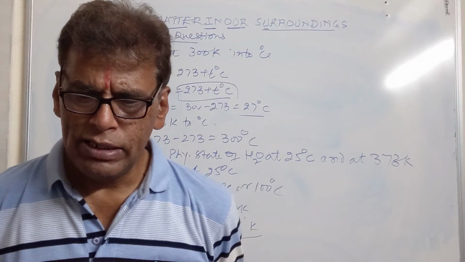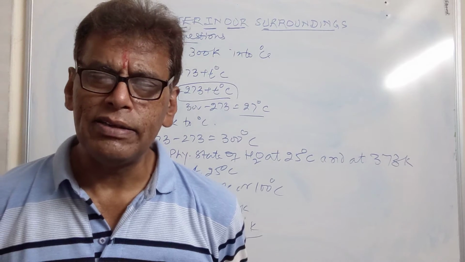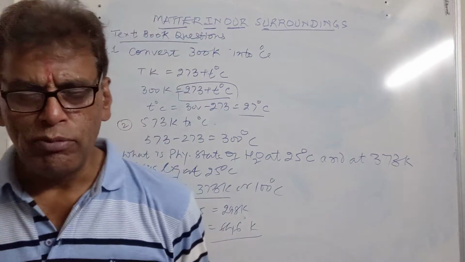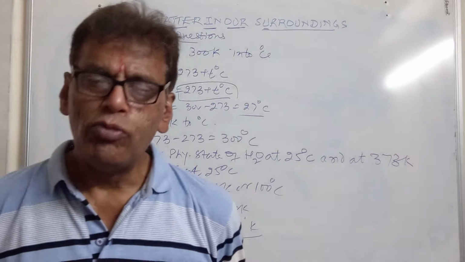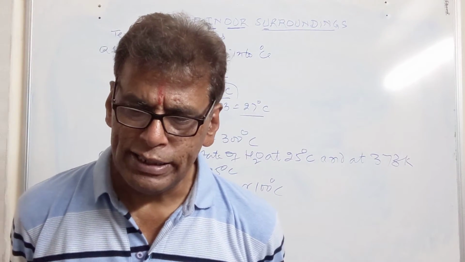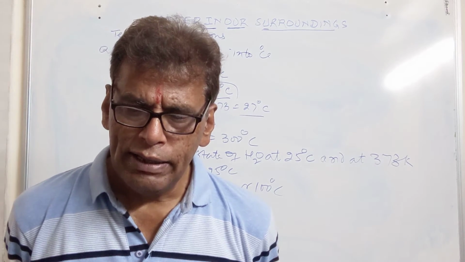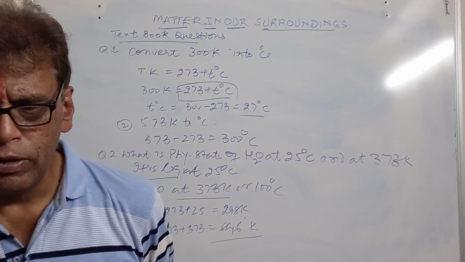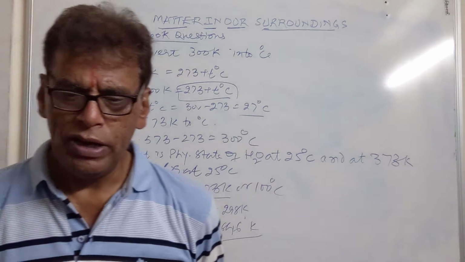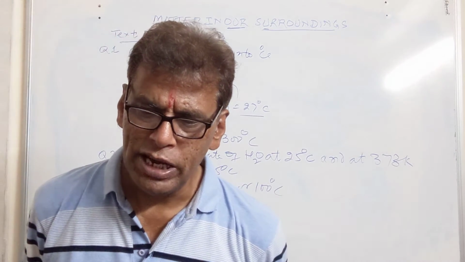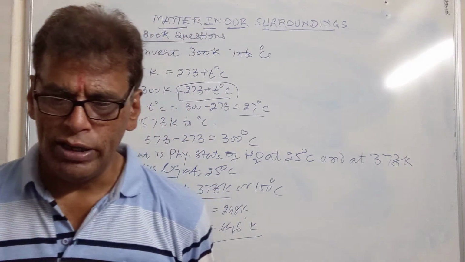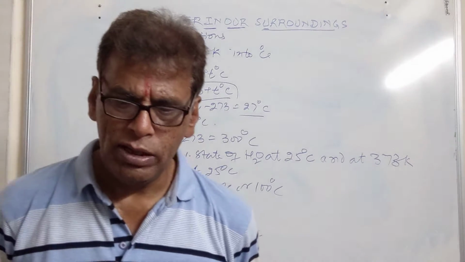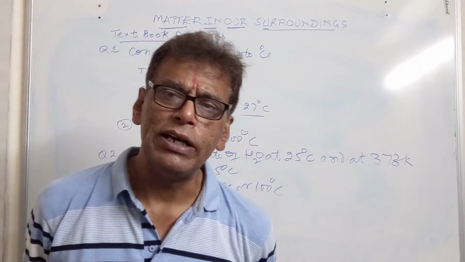Then in liquid, particles have higher kinetic energy and distances between particles are more. That's why the particles can move in this case. Although movement is less than the gases, it is more than the solids, and they can change their positions. Hence liquid can take the shape of the container in which it is put, but the volume of the liquid remains fixed. It does not change at all. It is due to a strong intermolecular force. Alcohol, milk, benzene, kerosene oil, petrol are liquids.